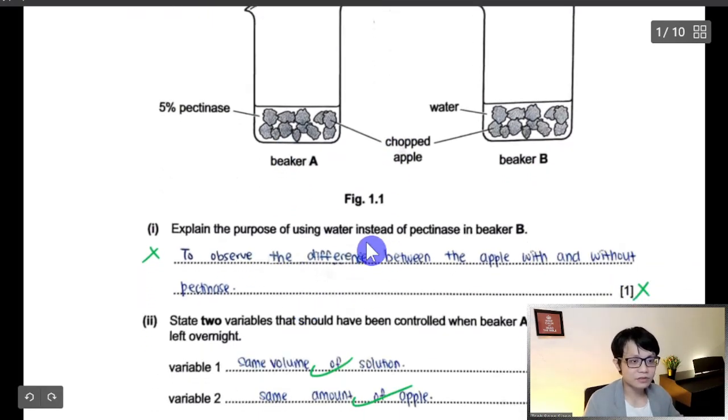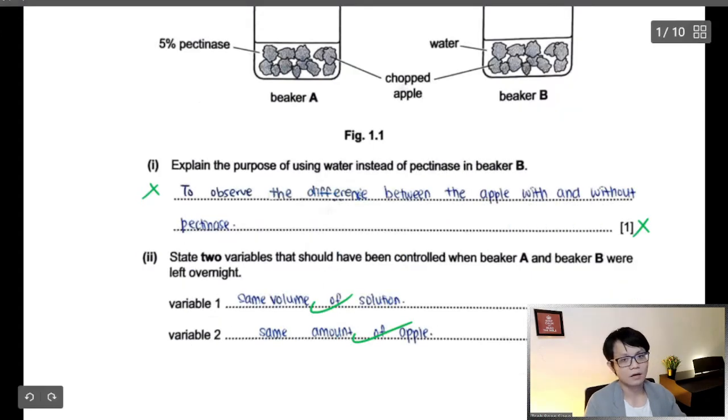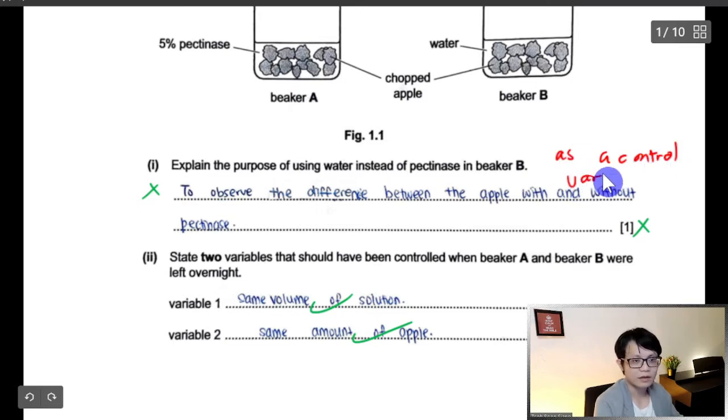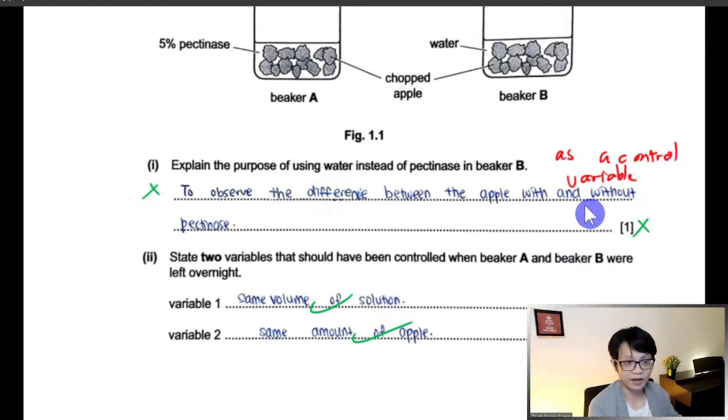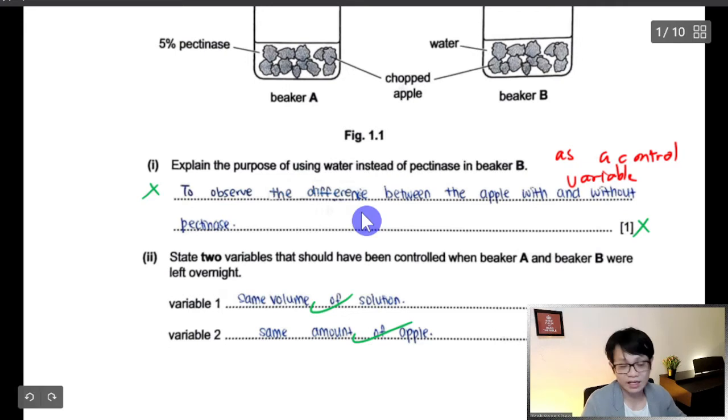Explain the purpose of using water. Why do you want to use water as a control variable? Of course, I think the student understands it is to observe the difference, or to make it more fair. But because it's science, we want to answer in science terms. So, as a control variable. When people ask what is your control variable, my control variable is this and this.